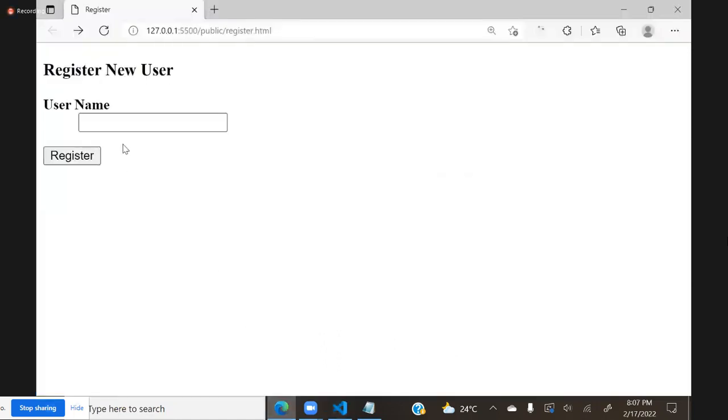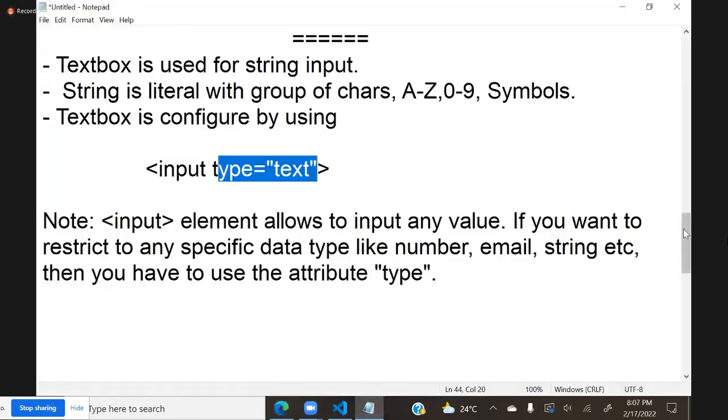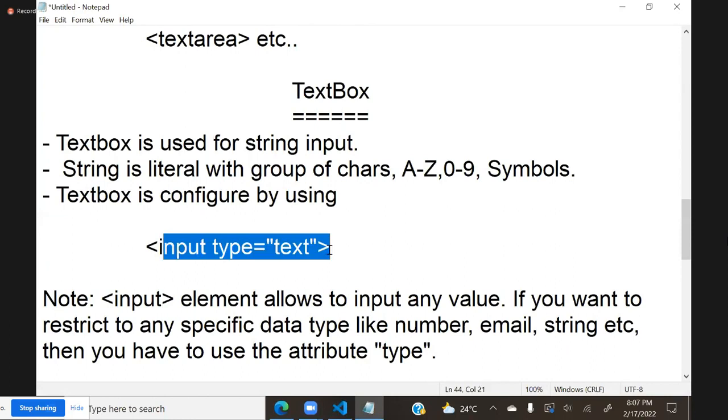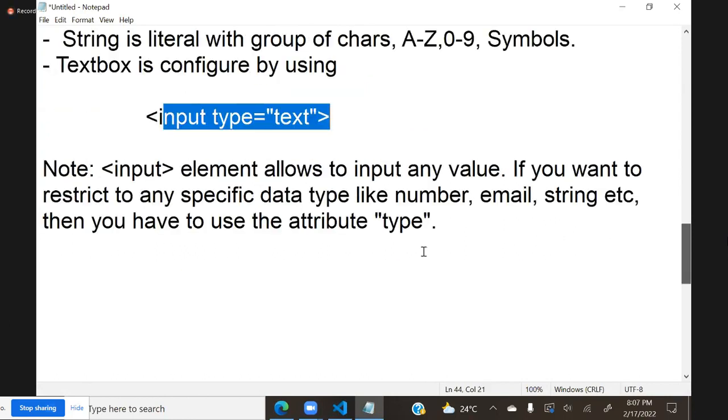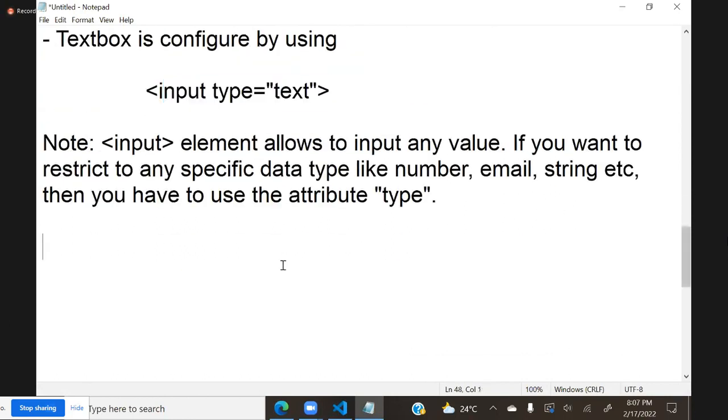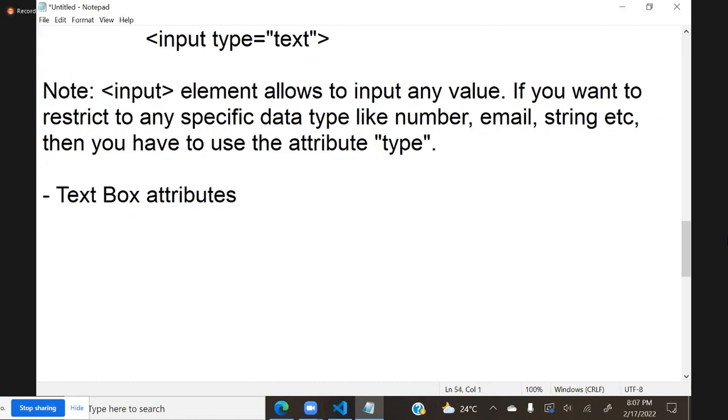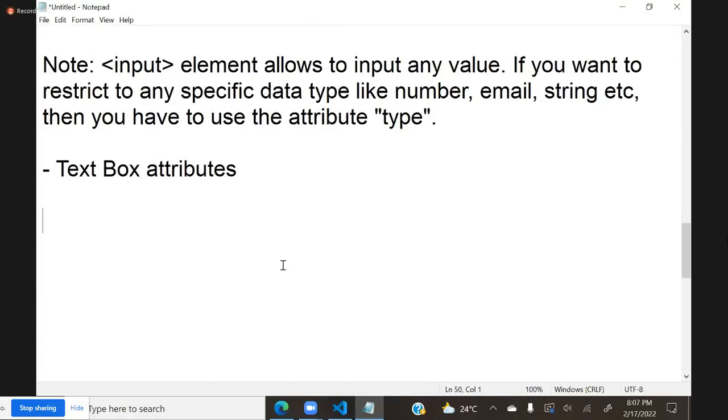Now, generally it is a text box. Now important: a text box is designed by using input type text, but a lot of attributes are there. Text box attributes, so many attributes are there. What are the attributes used for a text box?